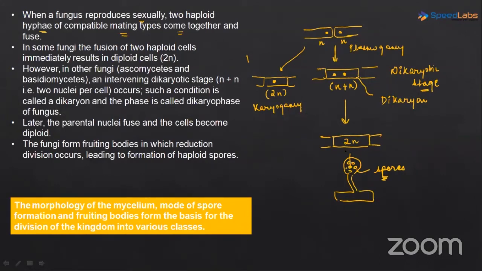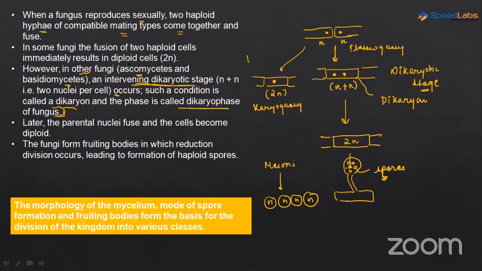ये जो 2n था, it will undergo meiosis, and I told you, मियोसिस के बाद क्या होता है? मियोसिस के बाद हमें 4 डॉटर सेल्स मिलते हैं जो हेप्लॉइड होते हैं. They are carrying half the number of chromosomes. So see here, in other fungi like ascomycetes and basidiomycetes, an intervening dikaryotic stage, n plus n, that is 2 nuclei per cell, occurs, and such a condition is called a dikaryon, and the phase is called the dikaryophase of fungus.